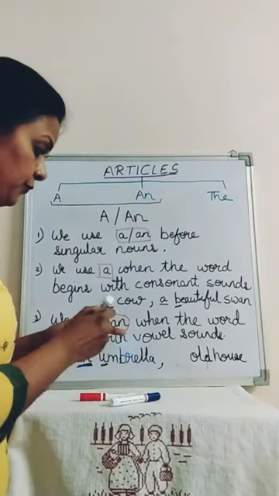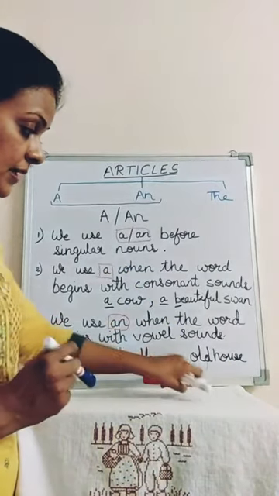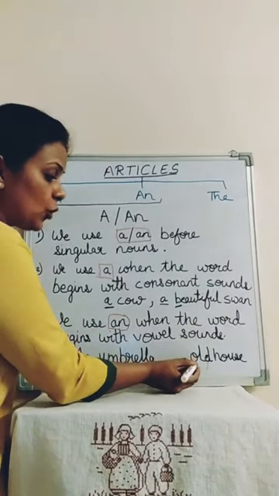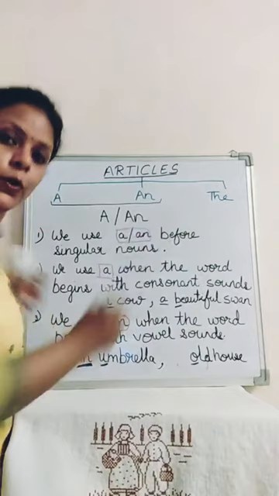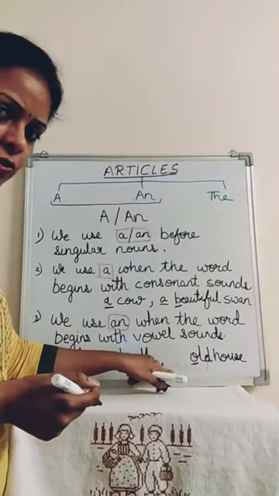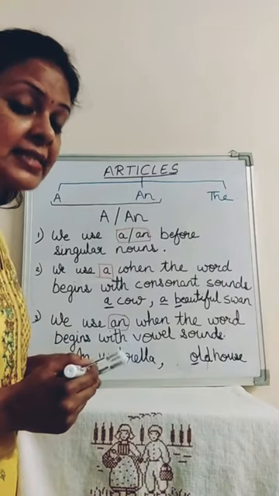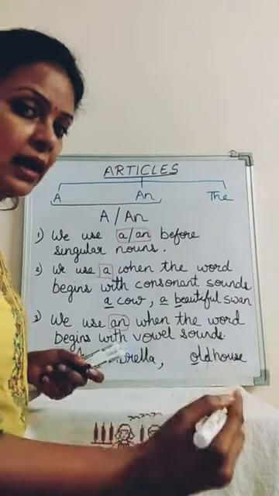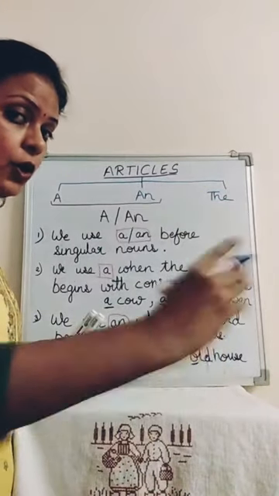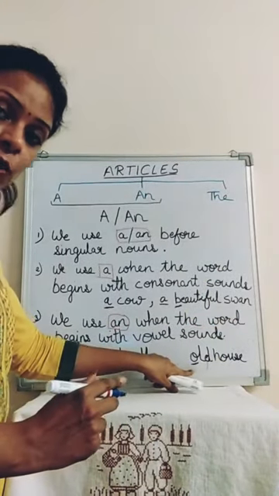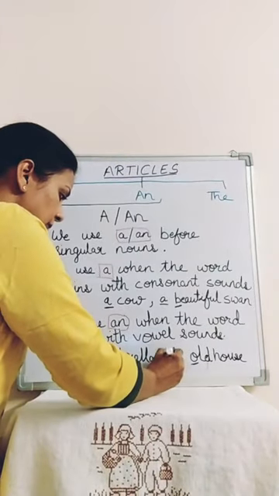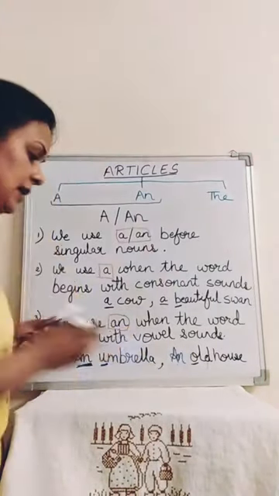Now what am I going to see? I'm going to see the word old. Old is beginning with O, and we know O is also a vowel. So what am I supposed to write here? I will write an old house. That means one old house, an old house, because the word old begins with a vowel.